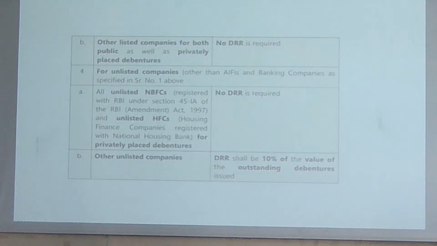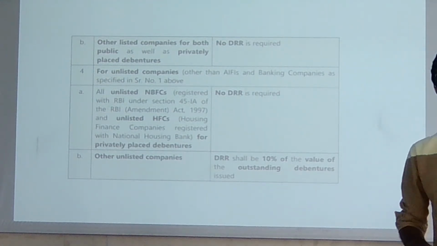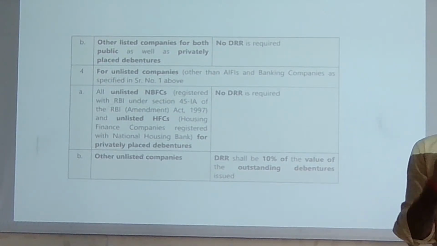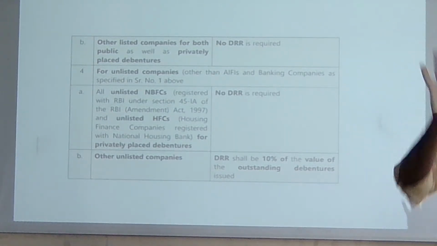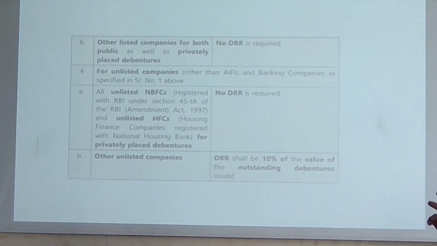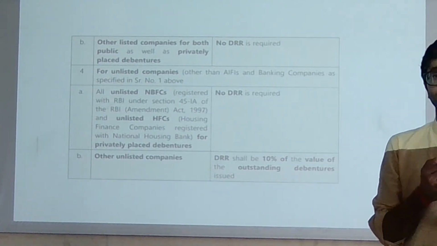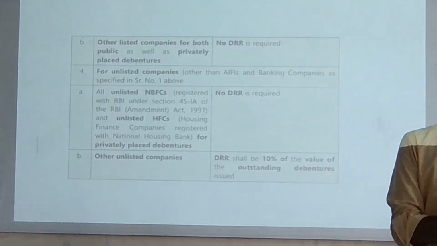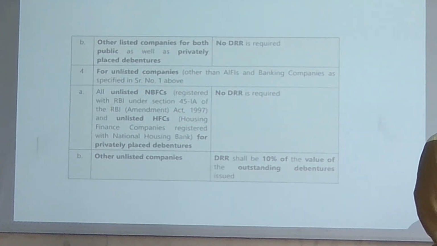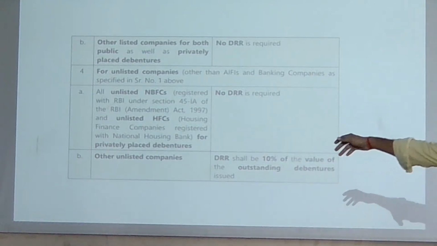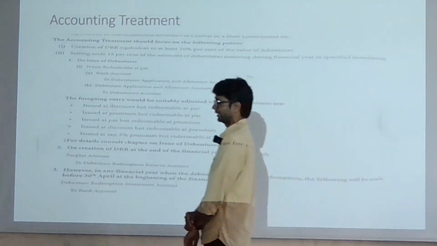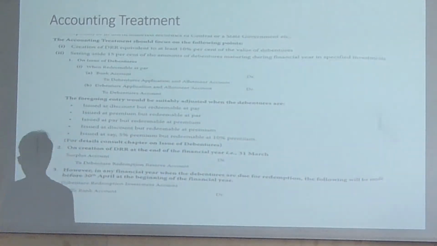Why do we need to do these kind of things? Just so that at the end of the maturity time I can sell the securities and realize that fund, and I will repay the debt holders. That is the purpose. But the point is, if you have not made the investment, in that case, to overcome such limitations of this DRR, we are going to create the sinking fund. Done. So we will see later on. Next slide please. Let us see the accounting treatment of DRR here, and then I will start the sinking fund. Okay.